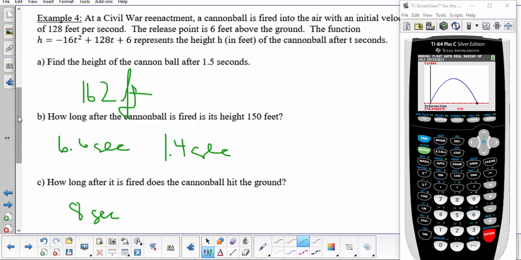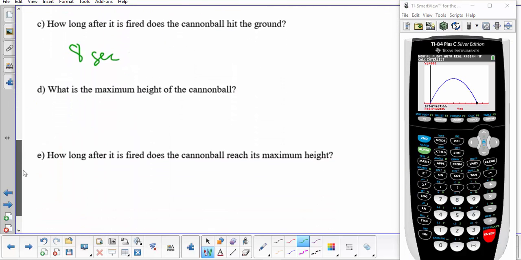Okay. So our next question, what is the maximum height of the ball, and how long after it is fired does the cannonball reach its maximum height? If we were doing this by hand, we would actually have to do E before D. But a lot of times it's asked in this order, so that's why we're practicing with it in this order.